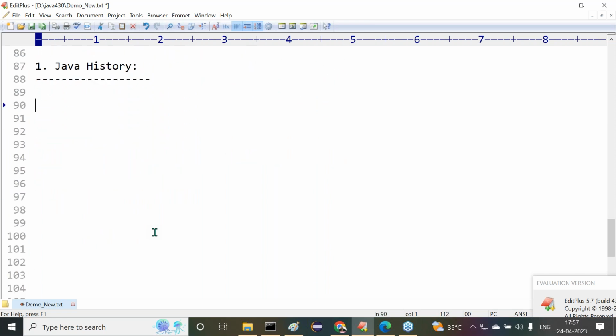Before starting this topic, I'm giving clarity. This topic is only for knowledge purpose. Nobody will ask questions on this. It is not at all important from the point of view of project work or interviews. But every Java developer should know the reason why Java came into the picture, who provided Java, and why Java came. Basic awareness that I am going to discuss now.